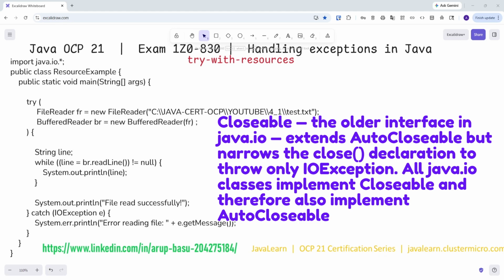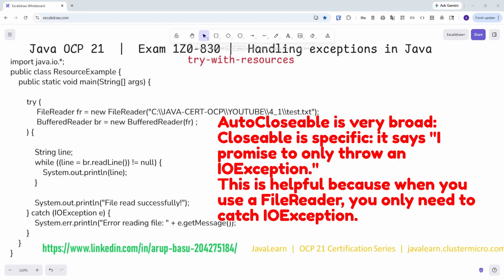Closeable is the older interface in java.io. It extends AutoCloseable but narrows the close declaration to throw only IOException. So all java.io classes implement Closeable and therefore also implement AutoCloseable. Database connections implement AutoCloseable through java.sql.Connection.